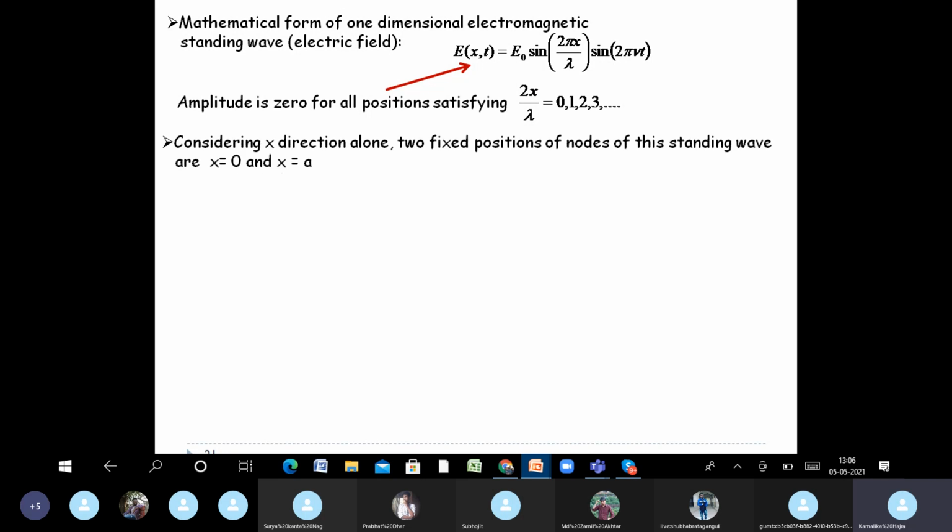Okay? So considering the x direction alone now, simplifying our problem to be confined only to one dimension. Considering the x dimension alone, we have two fixed positions of nodes. One is at x equal to 0 and the other at x equal to a. So we must take 2x by lambda equal to n at x equal to a, so that n equal to 1, 2, 3. Clear?